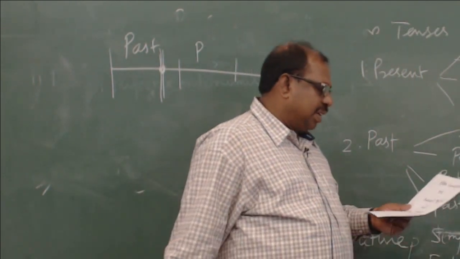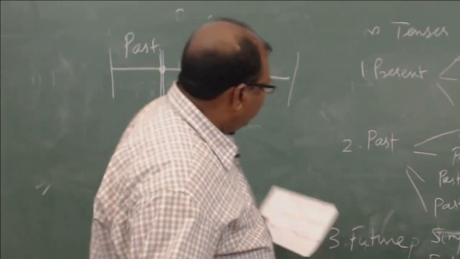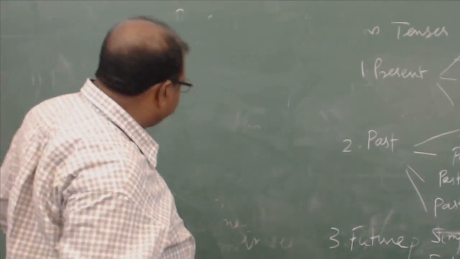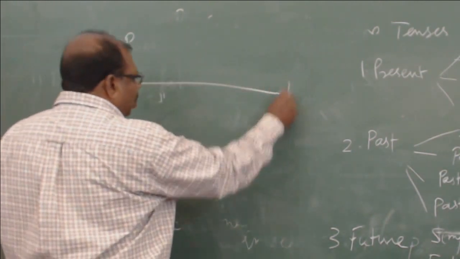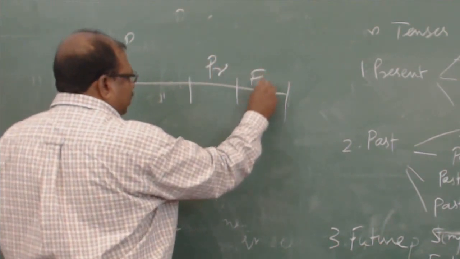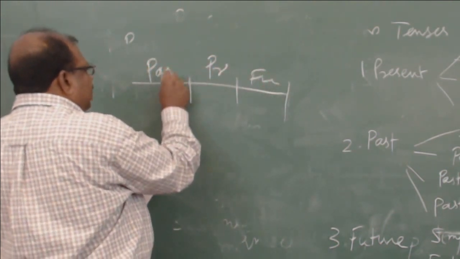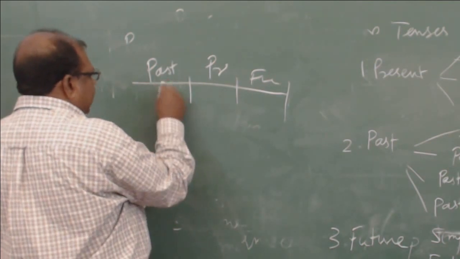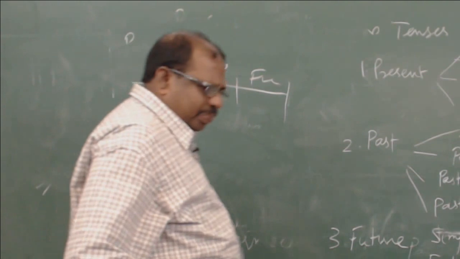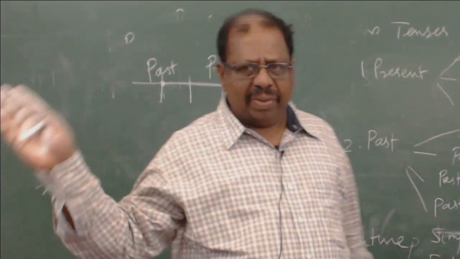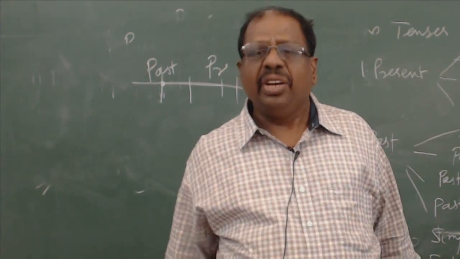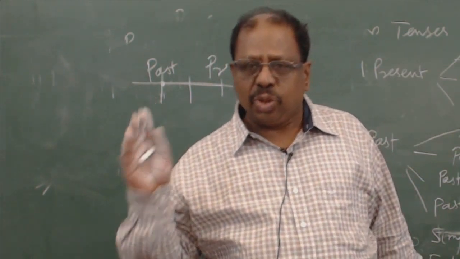Present perfect continuous tense: again, if you look at the timeline, present, future and past, some action has started in the past, but it is continuing. For example, the metro railway work has been going on in Chennai since 2002.